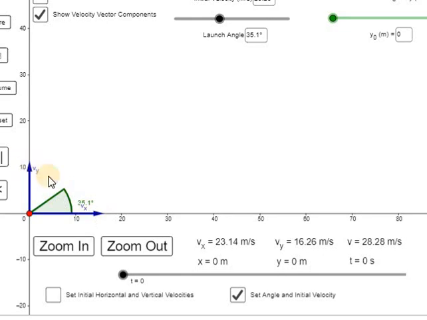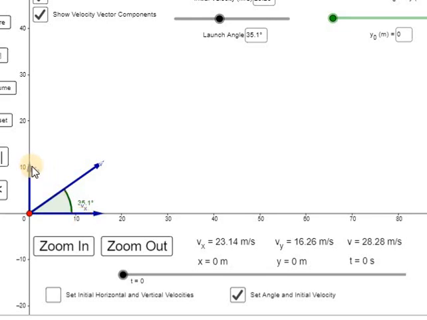What this means is that I am firing my projectile at some angle, so there is some resultant velocity. This is my resultant velocity, V vector. This is Vx, this is Vy. So this velocity V is the resultant of the velocity vectors Vx and Vy.